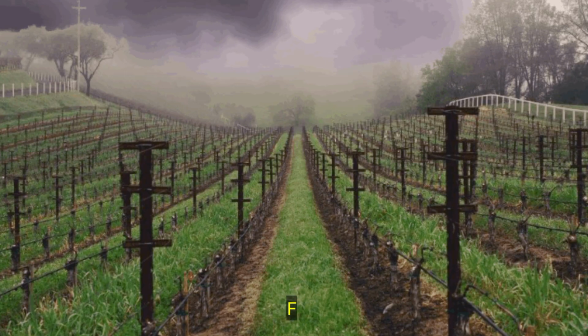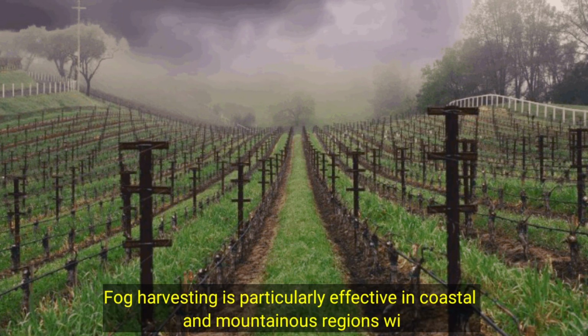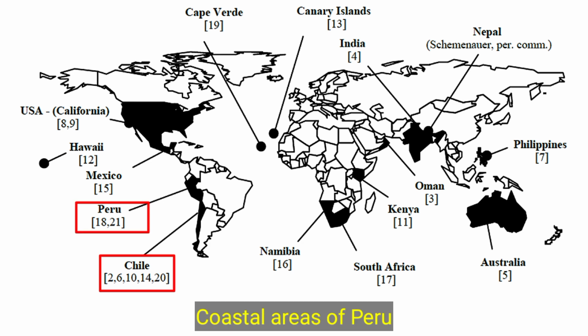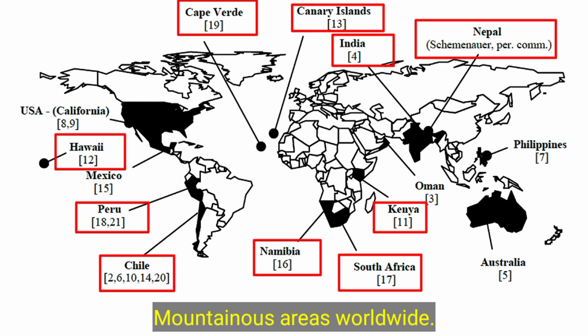Where it's used. Fog harvesting is particularly effective in coastal and mountainous regions with frequent fog, such as Chile's Atacama Desert, coastal areas of Peru, parts of Africa, and mountainous areas worldwide.